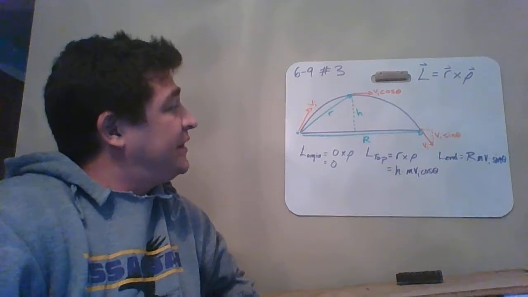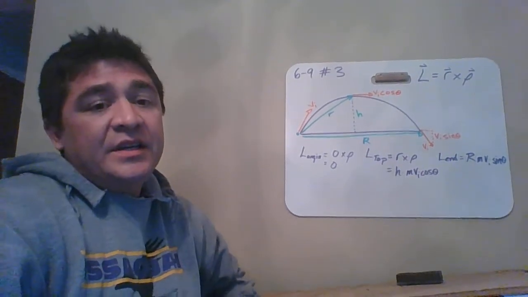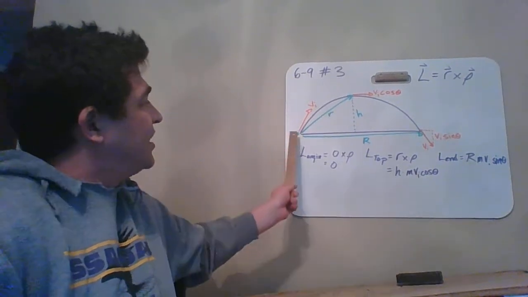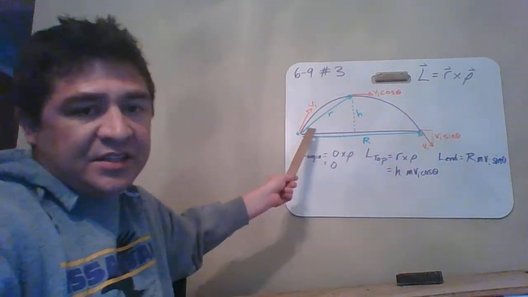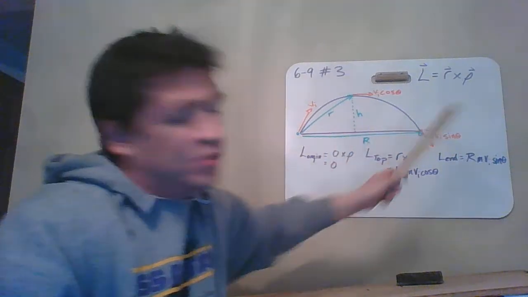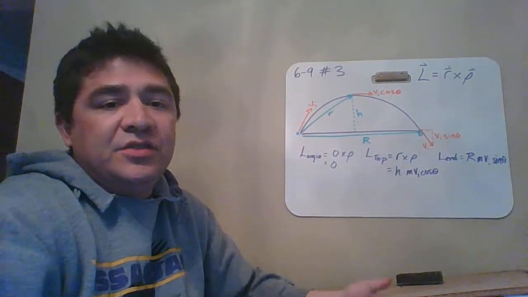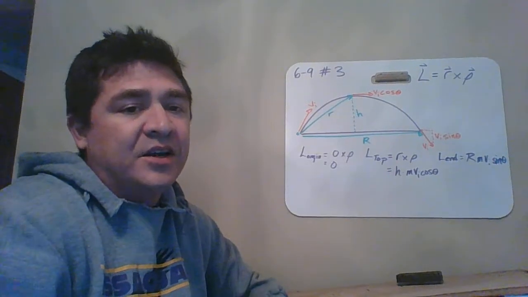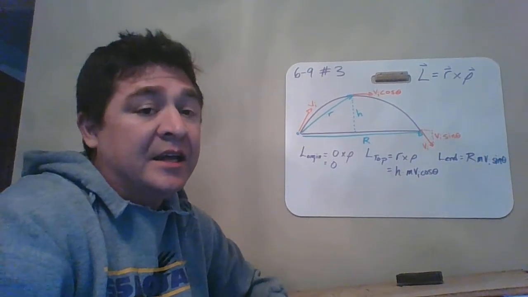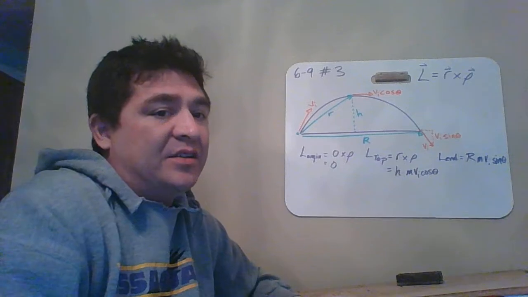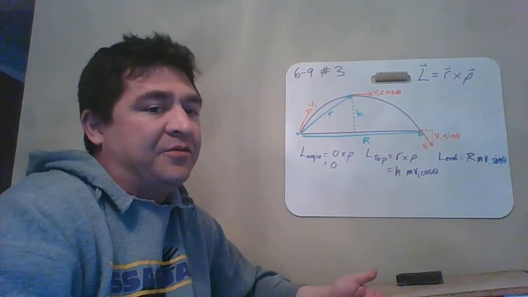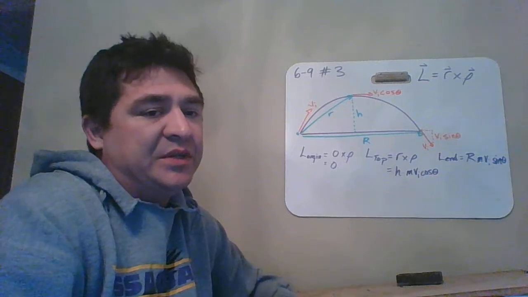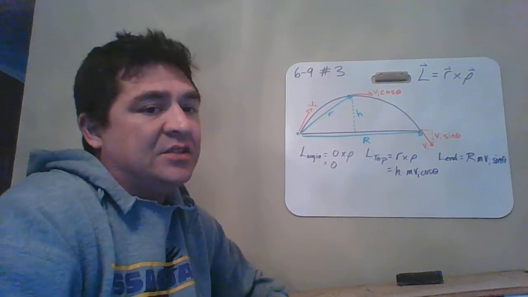At the end, when it lands, the position vector is what we might have called the horizontal range, which is just the horizontal distance from the origin to where it lands. You could use the range equation or some other kinematics to figure out how far that thing goes. What's the range? Because you're going to need that. Since that is horizontal, it's easier to find the vertical component of the velocity and the momentum so that we can cross them together.